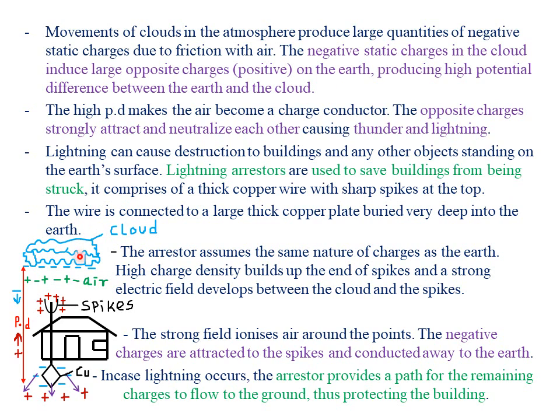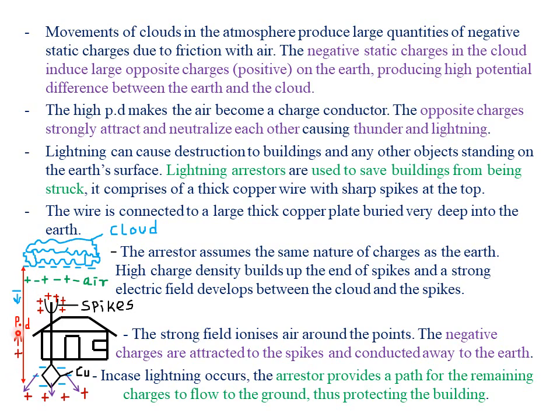So remember, the movement of clouds against the air has led to production of negative static charges which induce positive charges on the surface of the earth. Now the earth is highly positively charged while the clouds are highly negatively charged. So we have what we call a potential difference between the surface of the earth and the clouds, because the clouds are negatively charged while the earth has been induced with positive charges.